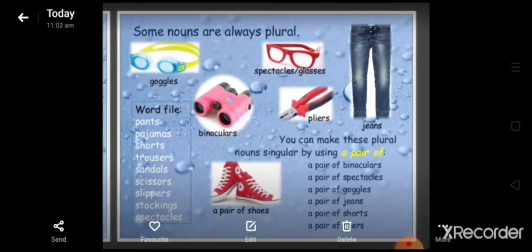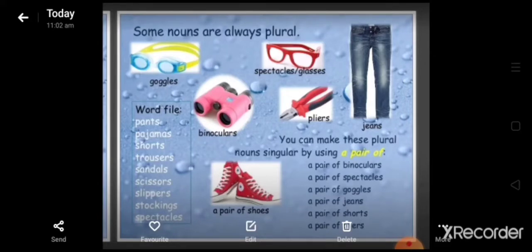Some nouns are always plural, as we have talked about. Some plurals are scissors, spectacles, shorts, trousers, clothes, goggles, binoculars, pliers, jeans. Here in the slide you can see pants, pajamas, shorts, trousers, sandals, scissors, slippers, stockings, spectacles.